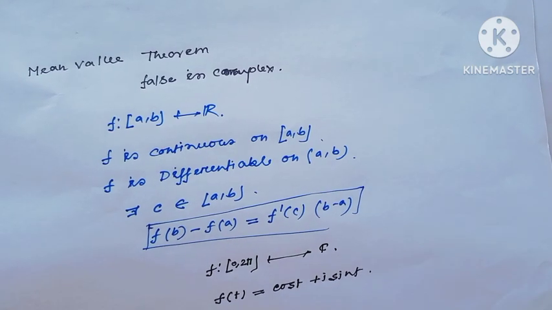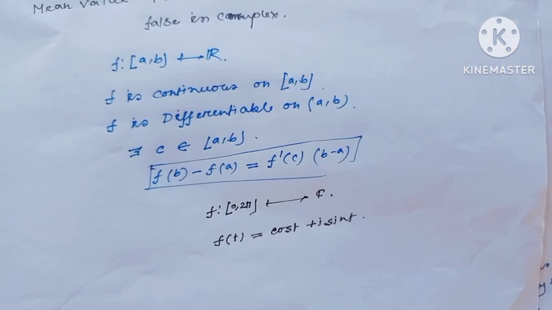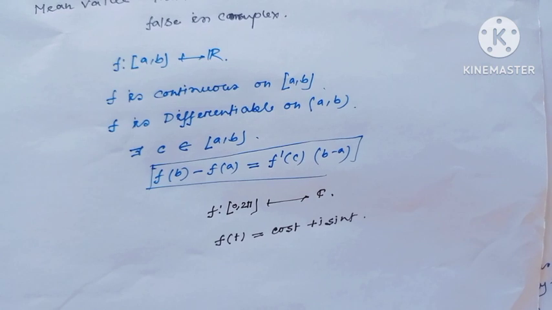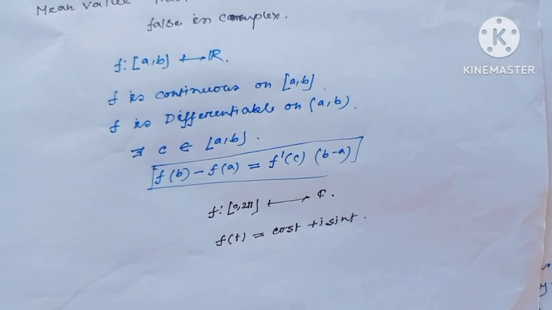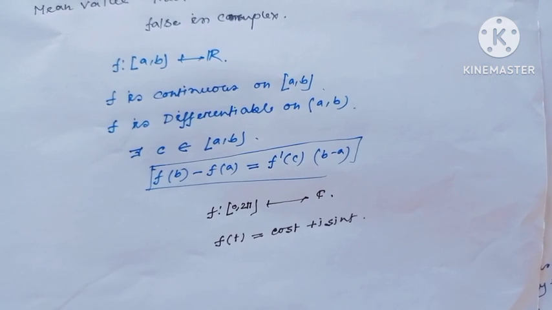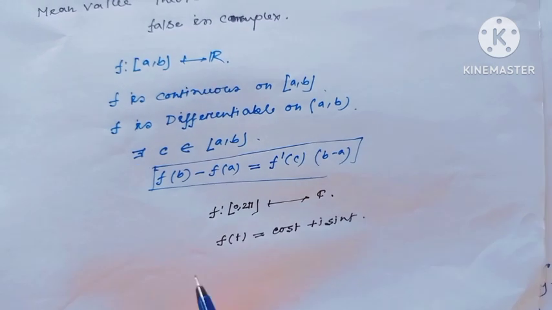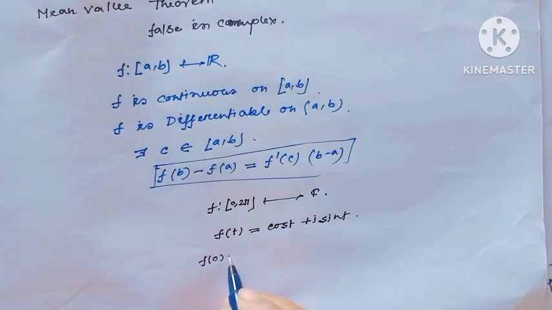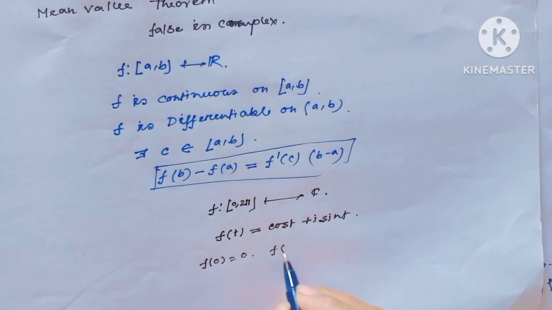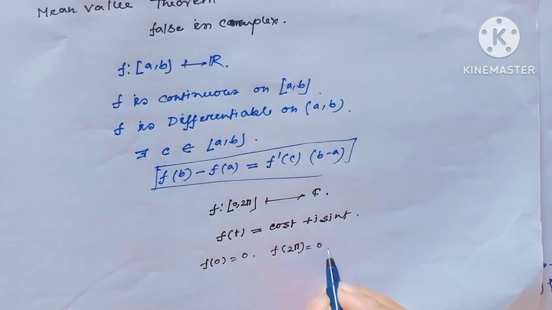This is the mean value theorem we all of us know. But in complex analysis, consider one function f from 0 to 2π to the complex numbers, defined as f(t) = e^(it), that means f(t) = cos t + i sin t. Notice f(0) equals f(2π), both equal to 1.